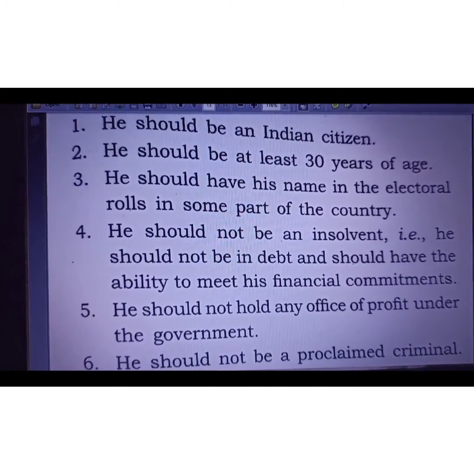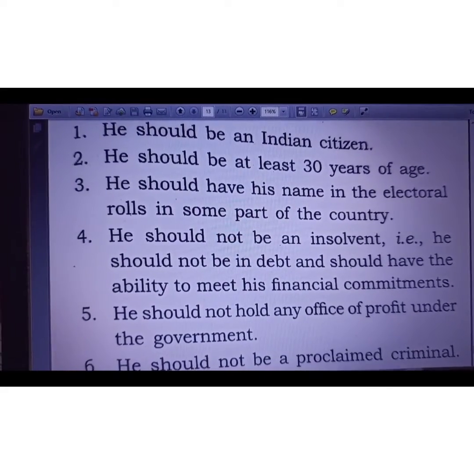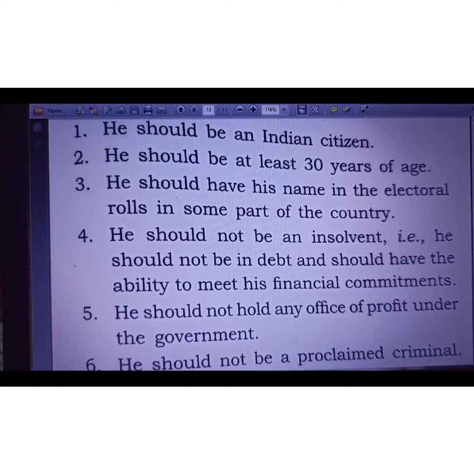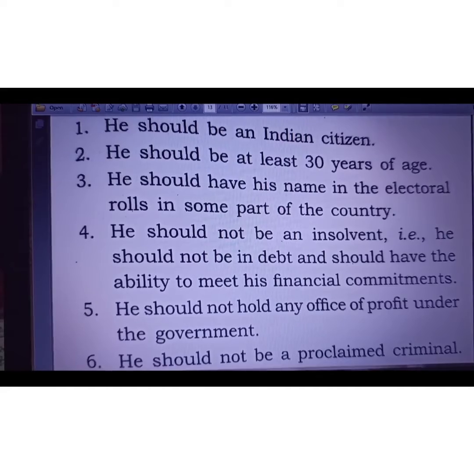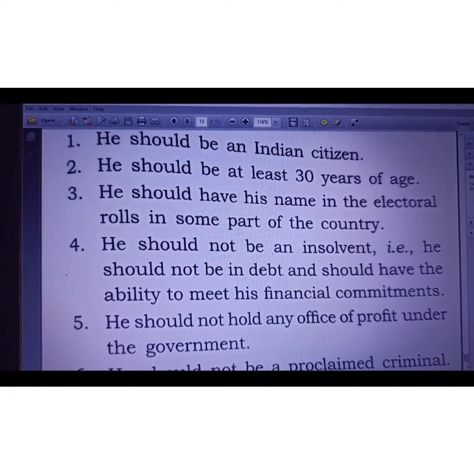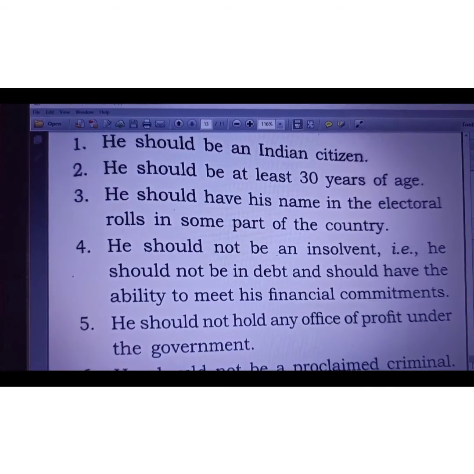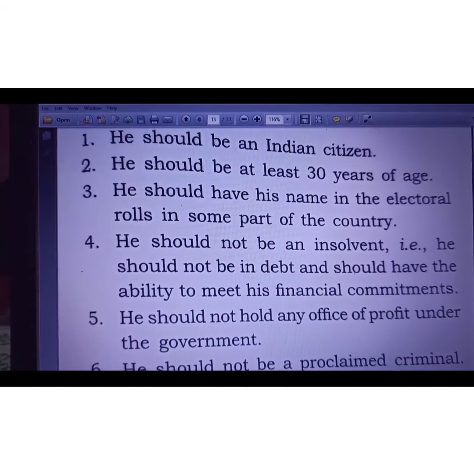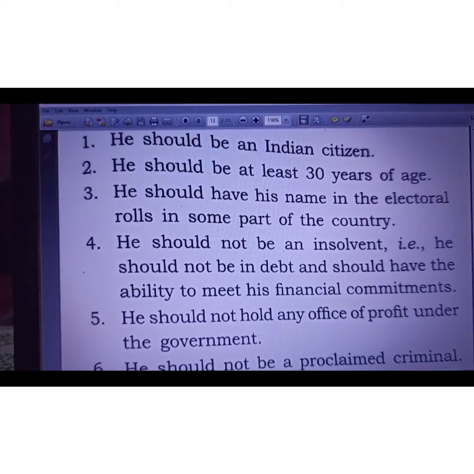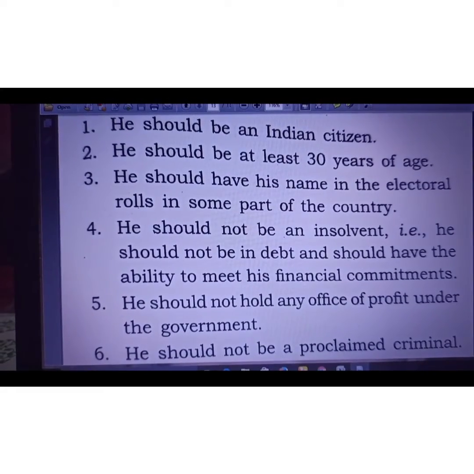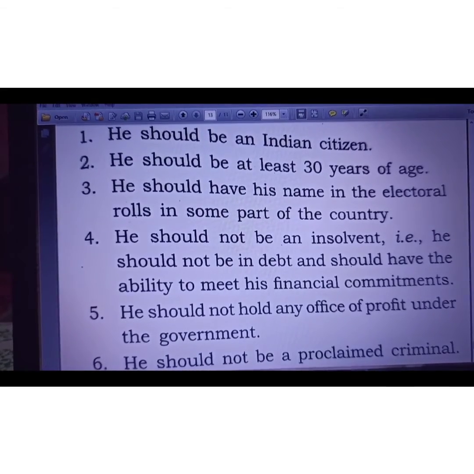Now we are going through the qualifications for the membership of Rajya Sabha. It is very simple. All the qualifications are the same as in the case of Lok Sabha. Only the age limit changes: a person who is going to be a member of Rajya Sabha should be at least 30 years of age, and the rest are the same. Should be a citizen of India, should not be insolvent, should not lose mental stability, should not hold any office of profit, and should not be proclaimed a criminal. So these remaining things are the same. Only one difference is there, that he should be at least 30 years of age.